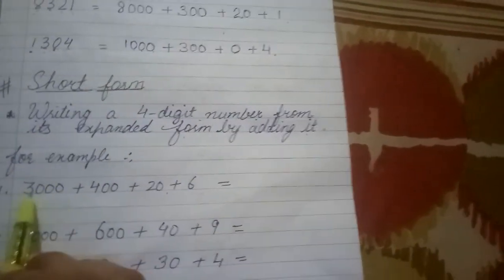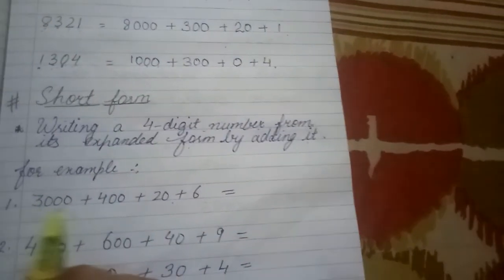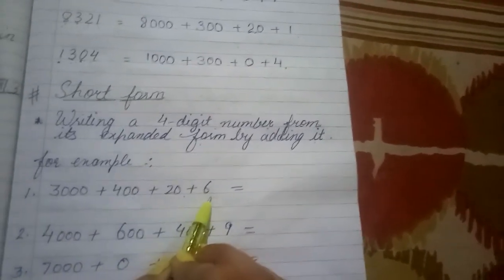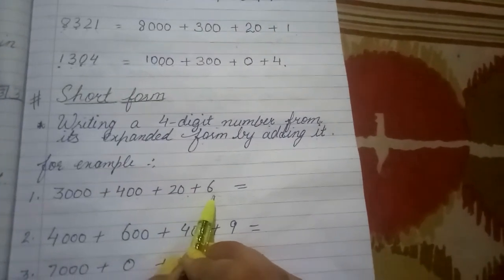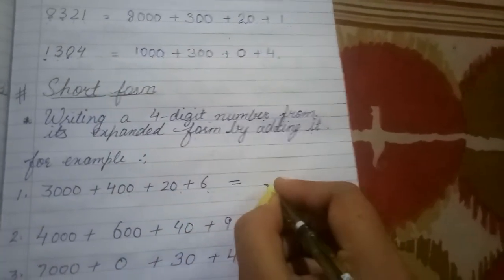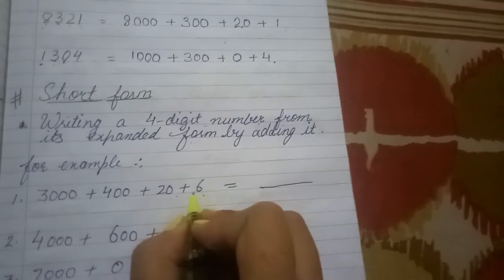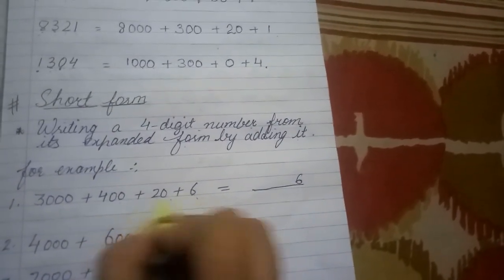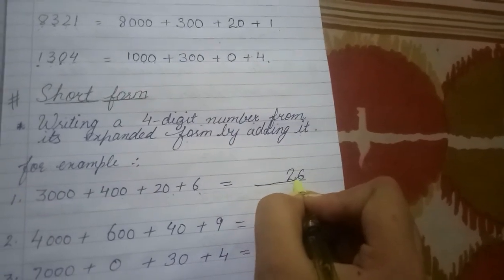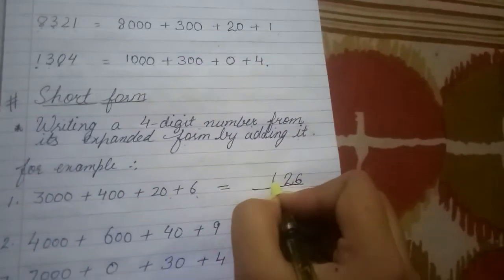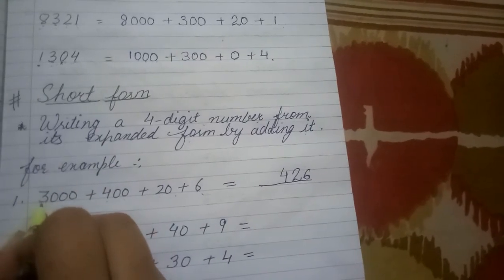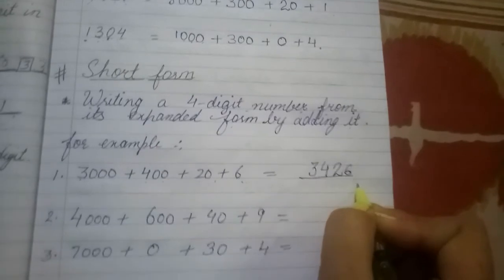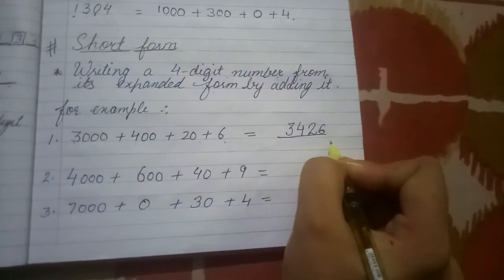First is, we have an expanded form here, 3000 plus 400 plus 20 plus 6. So writing the short form will start from the 1's place. At the 1's place we'll write 6, and at the 10's place, what is here? 20, so we'll write 2. At the 100's place 4, and at the 1000's place 3. In this way you will get the short form from the expanded form.